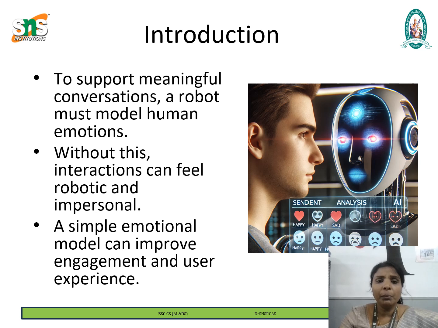By implementing a simple emotional model, the robot can recognize basic emotional cues such as happiness, sadness, friendliness, or frustration. It is based on language patterns. This allows the robot to adapt its responses, making interaction feel more natural and engaging. As a result, the user will have a better experience, feel understood, and be more likely to continue interacting with the robot.